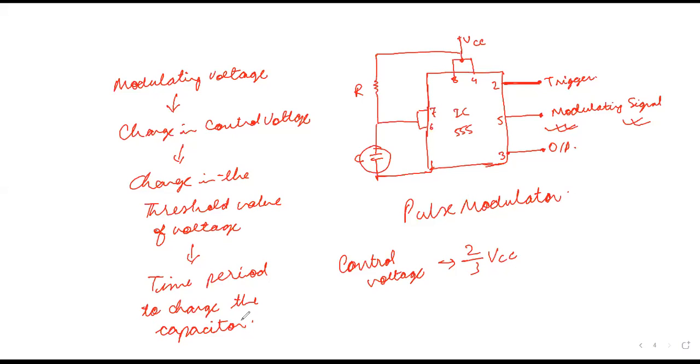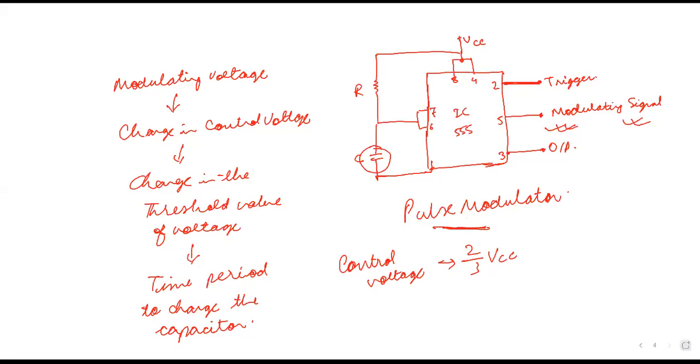In this way the signal we get at the output will be a modulated signal. So this is the pulse width modulator.